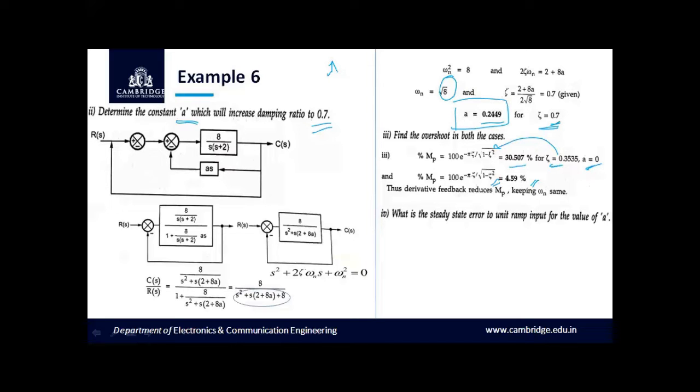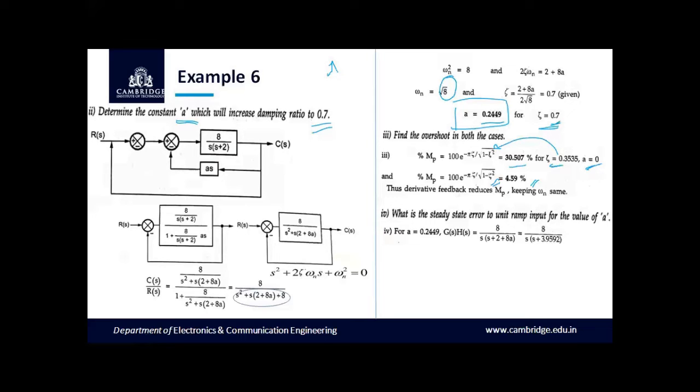What is the steady state error to unit ramp input for the value of a? I have been asked to calculate the steady state error ESS subjected to input as unit ramp, a is equal to 0.2449. We know that G of S into H of S is equal to 8 divided by S into (S plus 2 plus 8a). That is 8 divided by S into (S plus 3.9592).